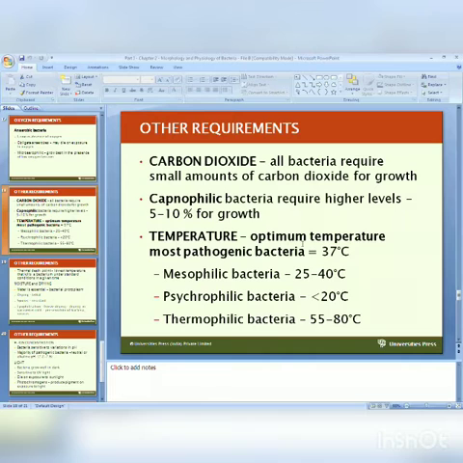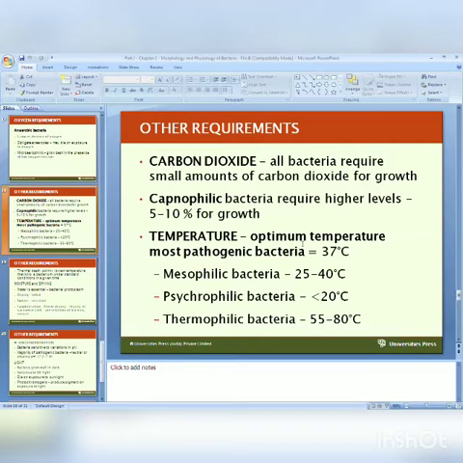One group is capnophilic bacteria. Very important, right? Capnophilic bacteria require a higher level of carbon dioxide, 5 to 10%, for growth. Well-known examples are Brucella abortus, Neisseria, and pneumococci.